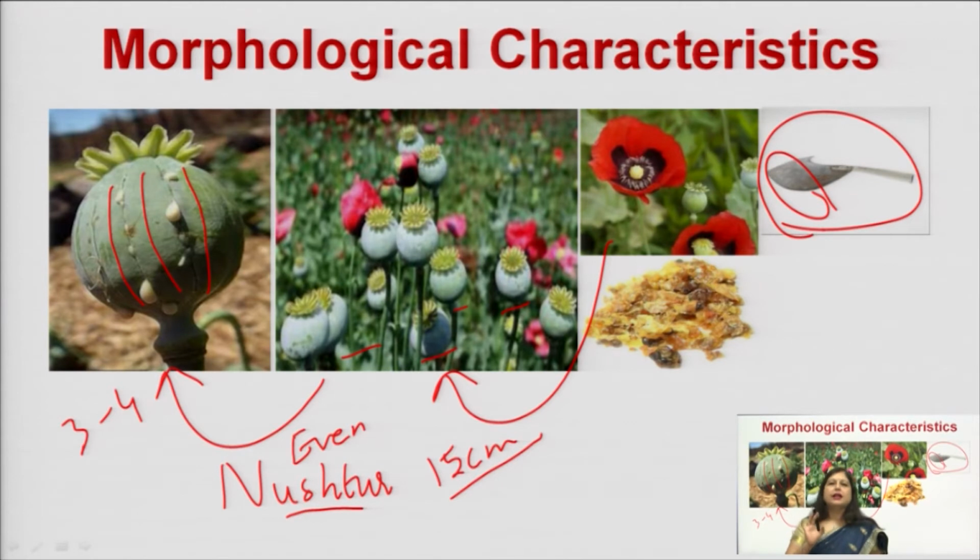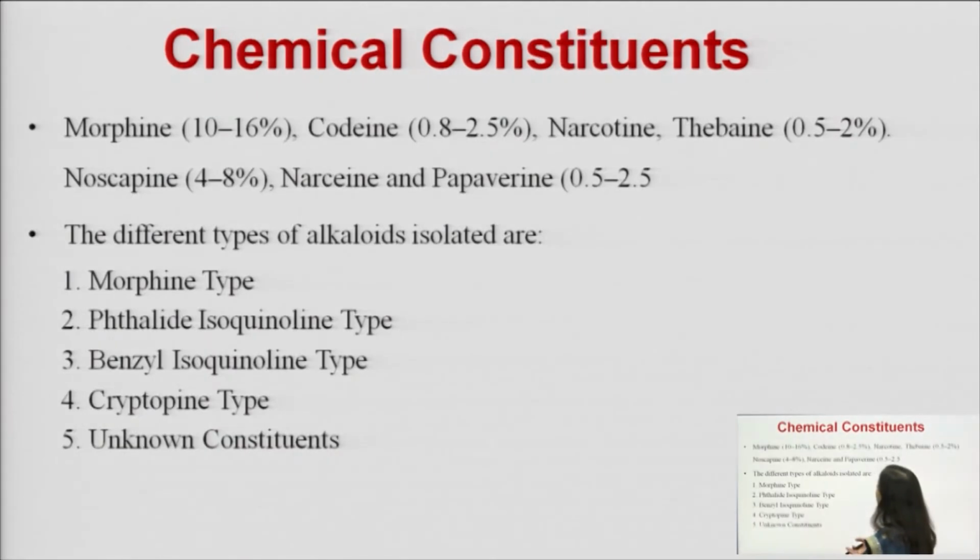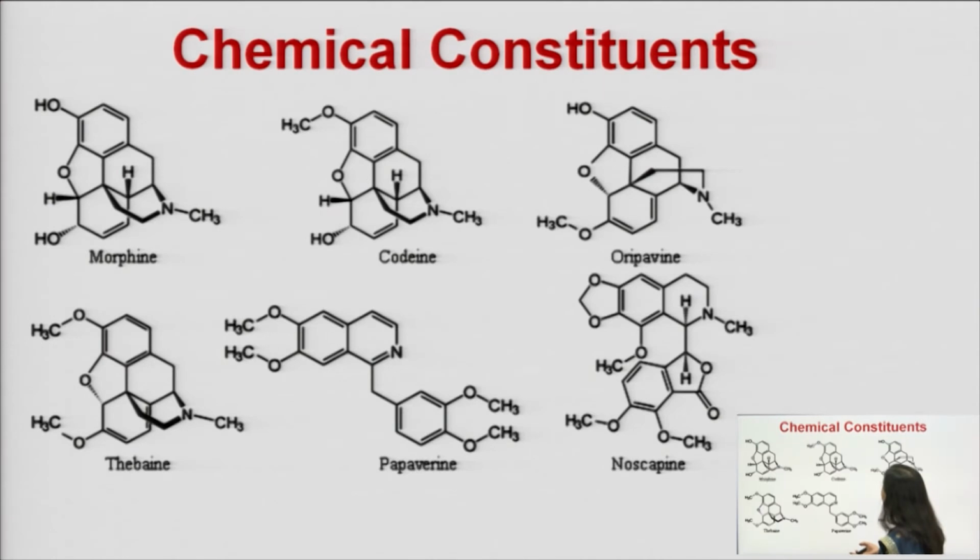And once this collection is completed, these poppy fruits are collected and put in a container where, due to gravity, the remaining latex is collected. And once all the latex is collected, it is allowed to air dry. The packing is normally done in poppy leaves. And if we talk about the morphology,